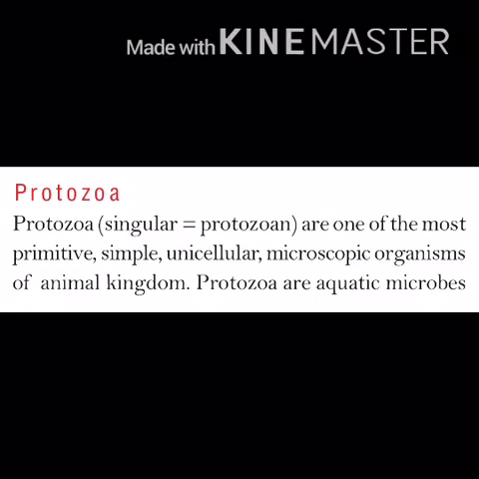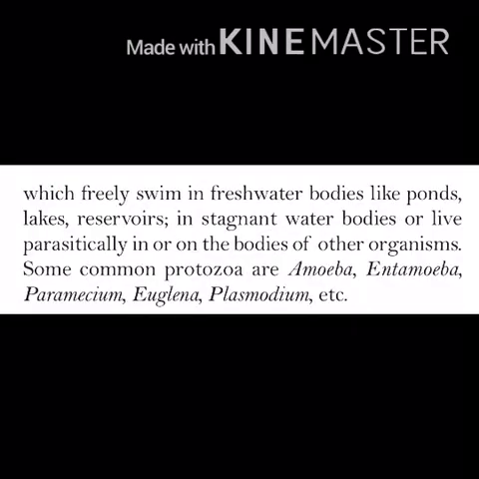Protozoa are aquatic microbes which freely swim in freshwater bodies like ponds, lakes, reservoirs, in stagnant water bodies, or live parasitically in or on the bodies of other organisms. So the habitat of these organisms is fresh water, or they can live in stagnant waters, meaning waters that are not moving, or they can live parasitically on the bodies of other organisms. Examples are amoeba, entamoeba, paramecium, euglena and plasmodium.